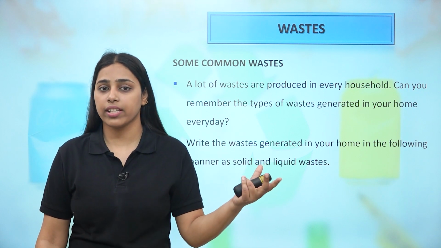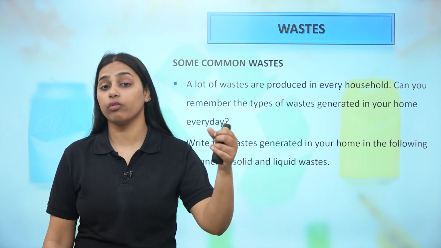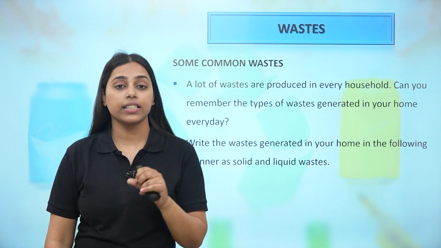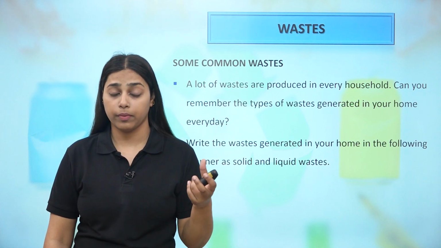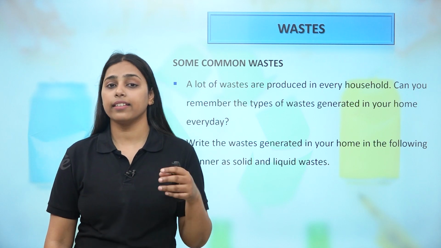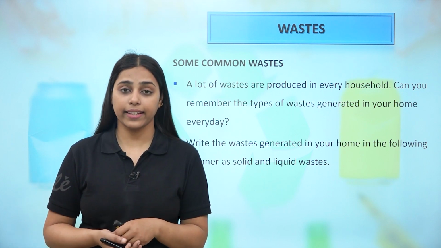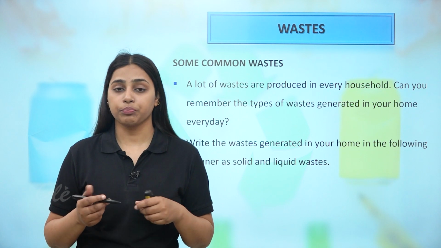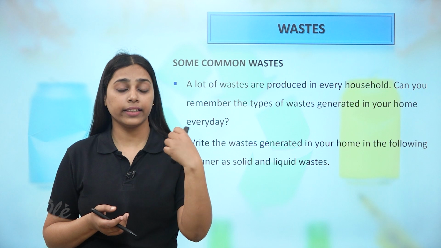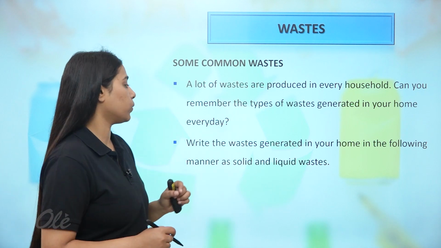Like detergent waste, right? Then there is the waste produced on washing dishes, on washing utensils, right? And then there are waste materials like household waste in the kitchen, basically vegetable peel waste and fruit peel waste. Then there are different dust particles that enter our house, so you do sweeping daily, right? And you do cleaning. All these things are done daily in our household, and these are the waste materials that are generated daily in our household.